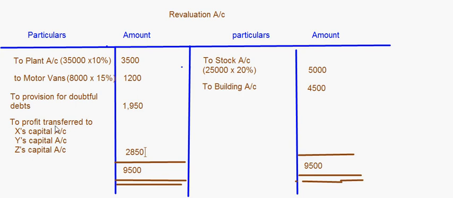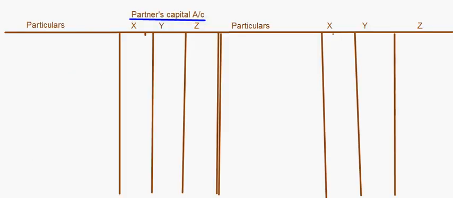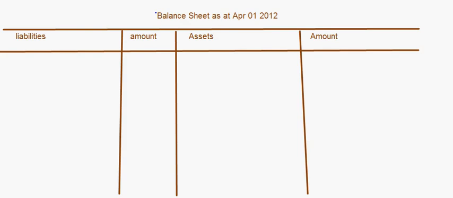Now this 2,850 is to be distributed in their old ratio, that is 1/2, 1/3 and 1/6. Now the old ratio is given as X is equal to 1/2, Y is equal to 1/3 and Z is equal to 1/6, right?